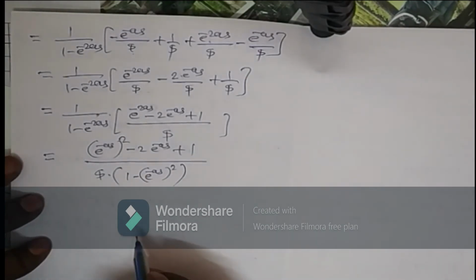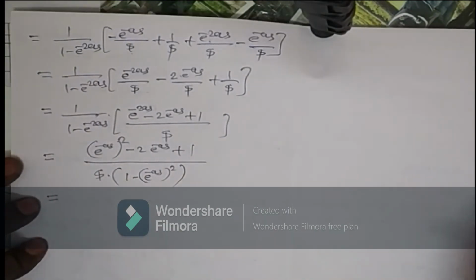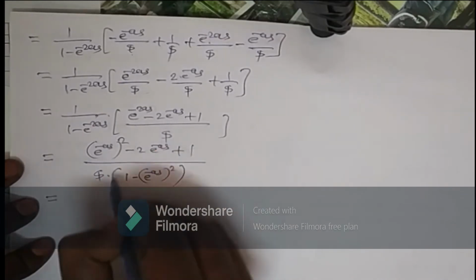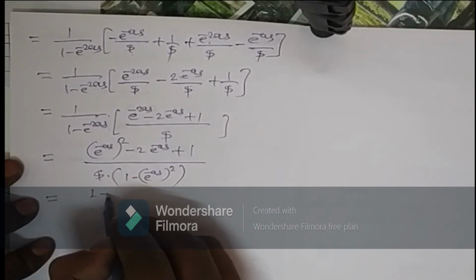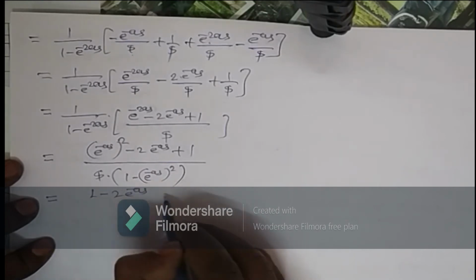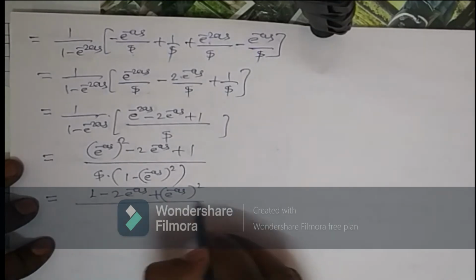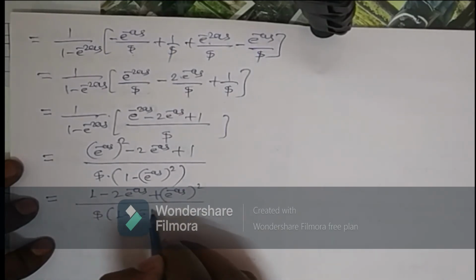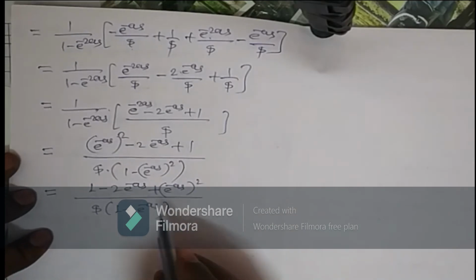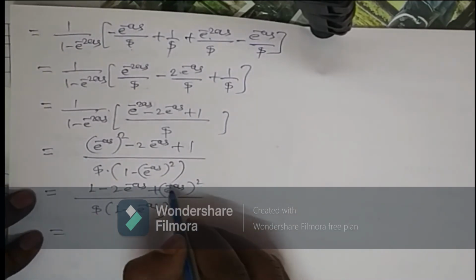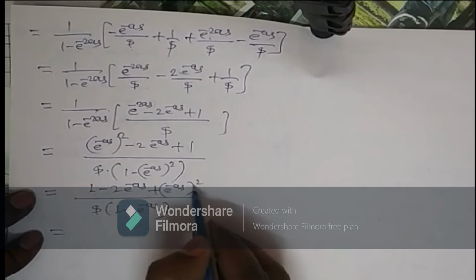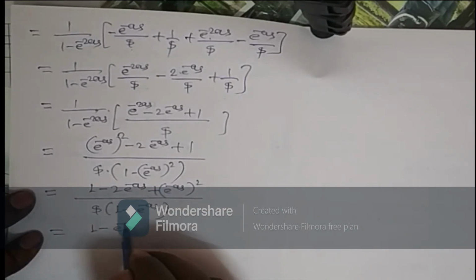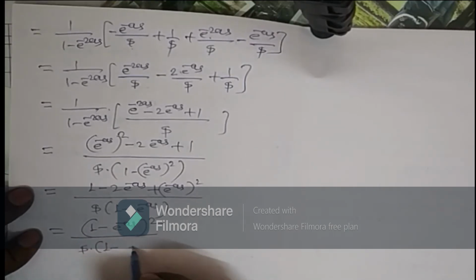Right? So now again this numerator can be written as (1 minus 2 e raised to minus as plus (e raised to minus as) whole square), divided by s in bracket (1 minus e raised to minus as). Now what is this? This is nothing but a square minus 2ab plus b square. So (1 minus e raised to minus as) whole square divided by s into (1 minus e raised to minus as).